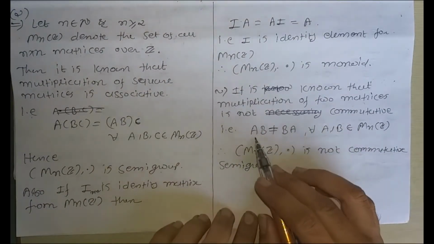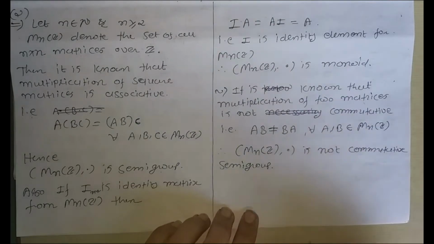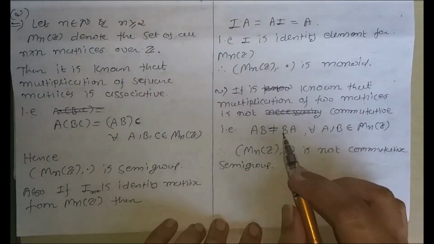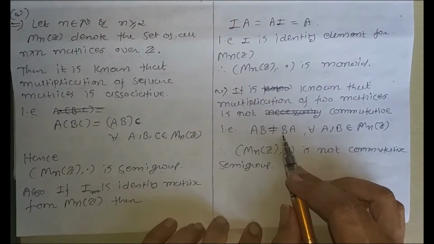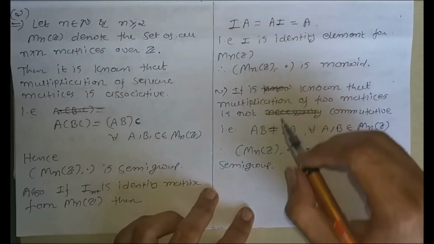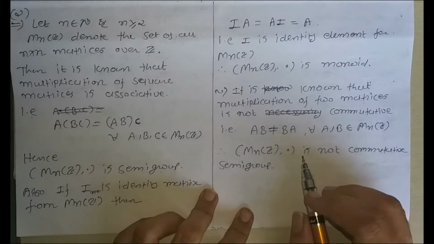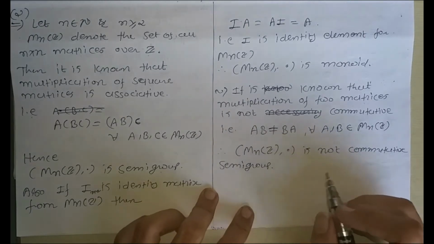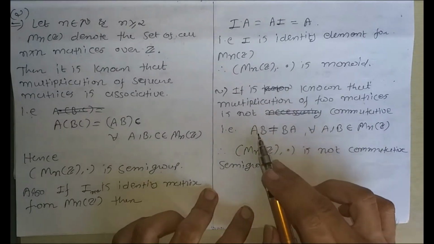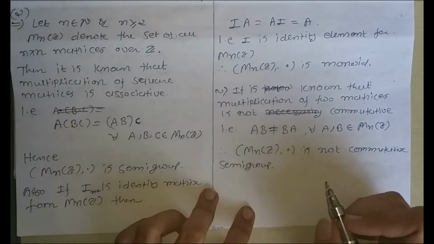That is, AB does not equal BA for all A, B belonging to M_n(Z). In some cases, for example if one matrix is the identity matrix, it is true, but for all matrices it is not true.